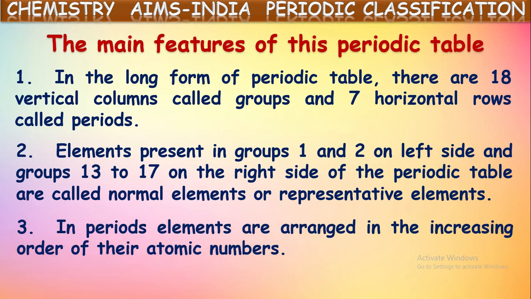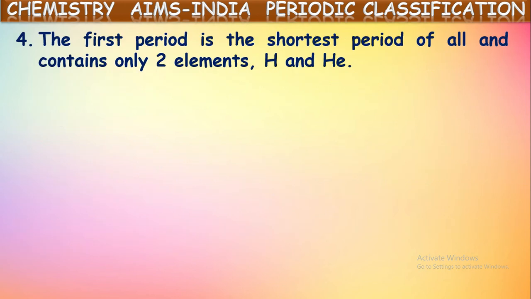Now in the periods, elements are arranged in the increasing order of their atomic numbers. Yes, in each period elements are arranged in the increasing order of their atomic numbers. The first period is the shortest period of all the periods and contains only two elements in it.